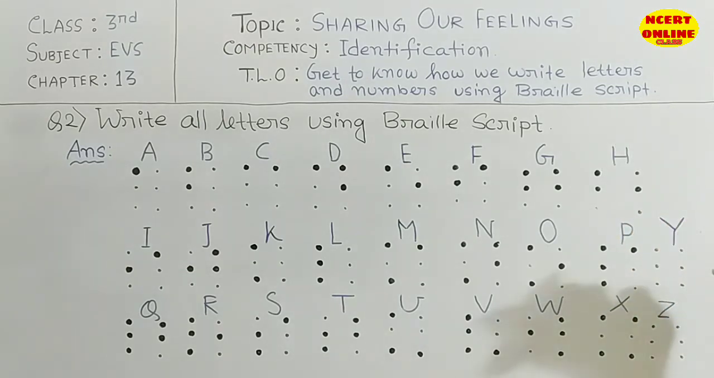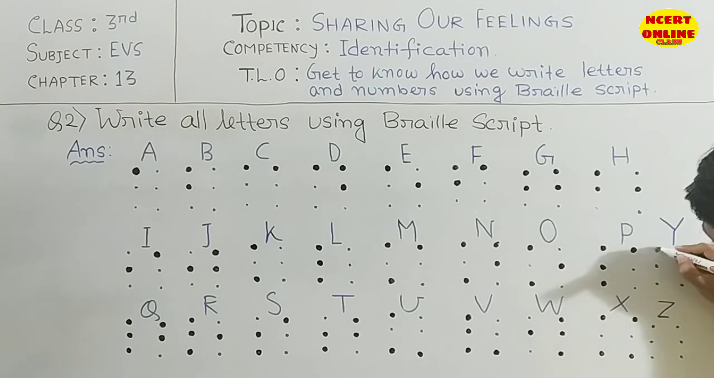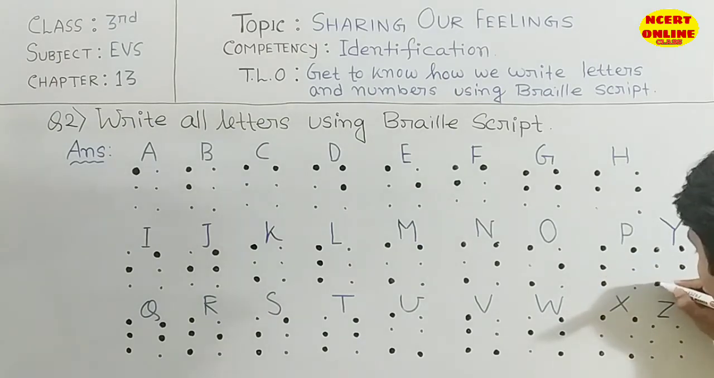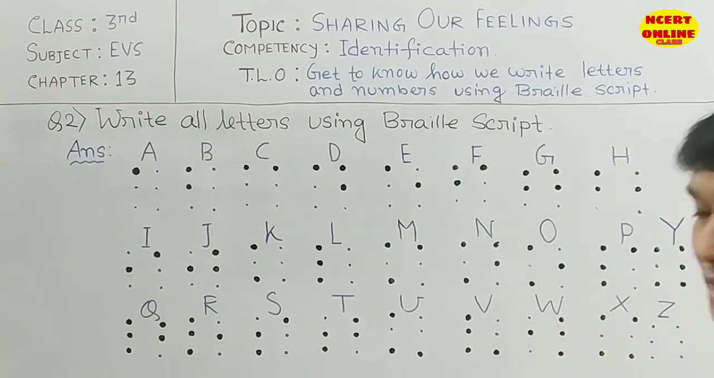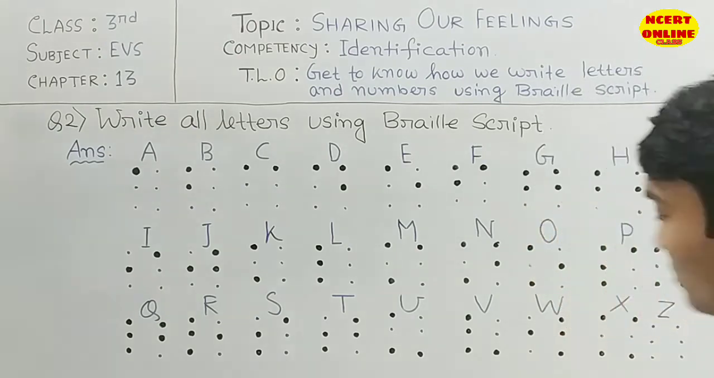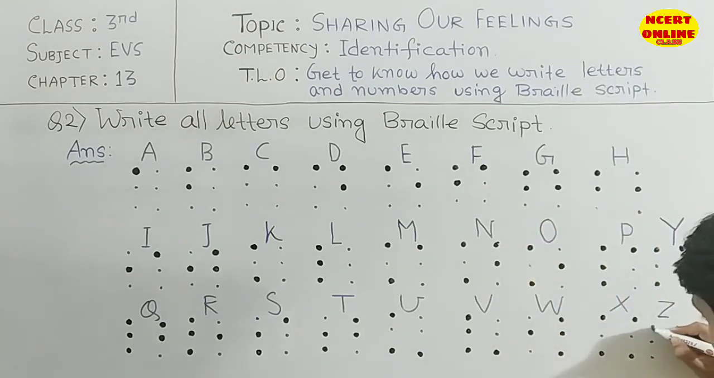Y. Y is only this one left, and all the other points we need to make big. This is Y. Okay. Then we have only Z left. So Z is only this point and this point left, and all the others we need to make big. Okay students, so this is all of our alphabets. Note it down very properly in your copy.